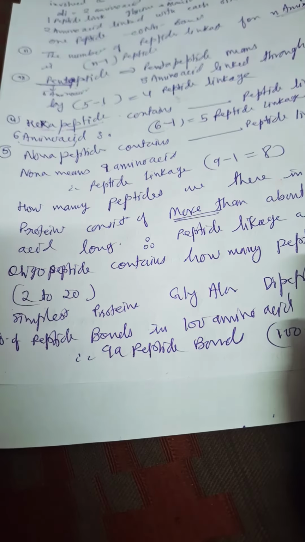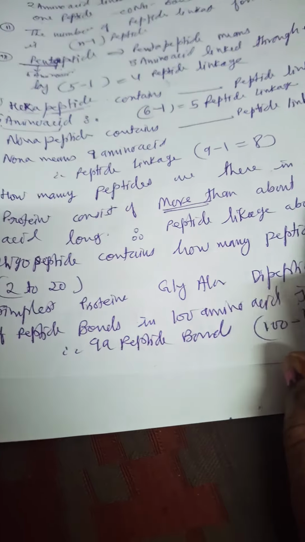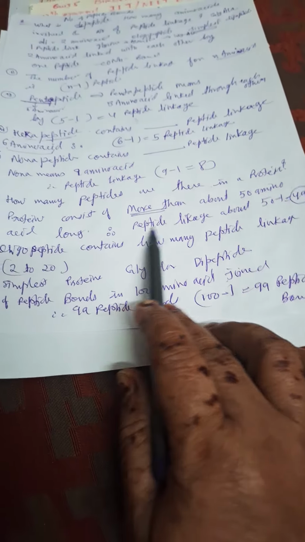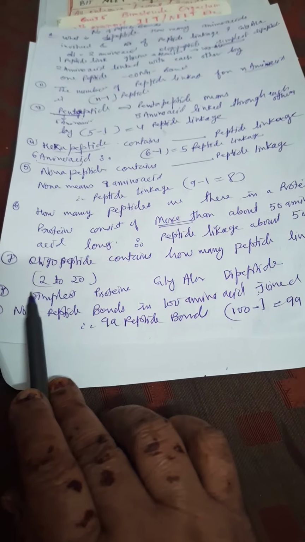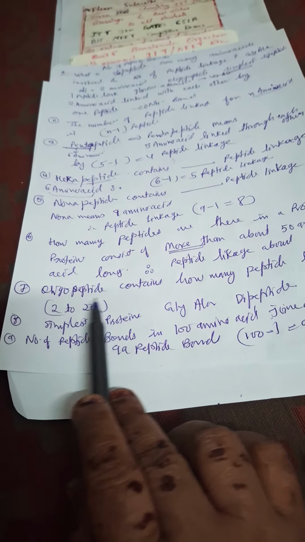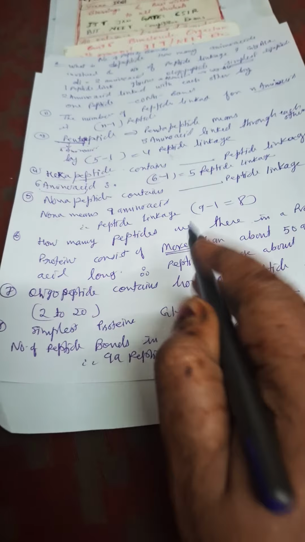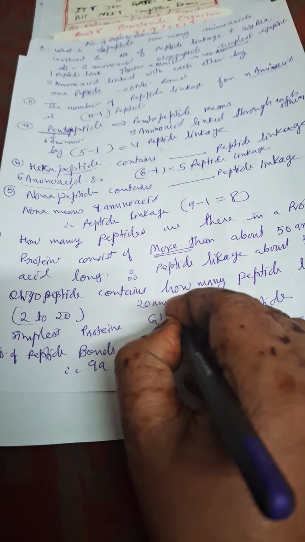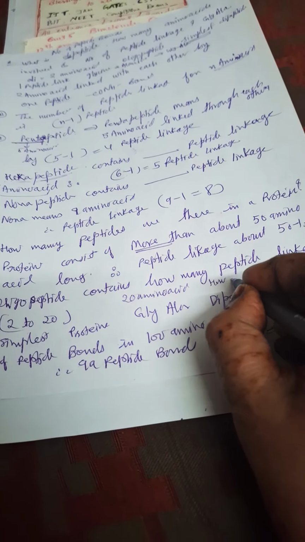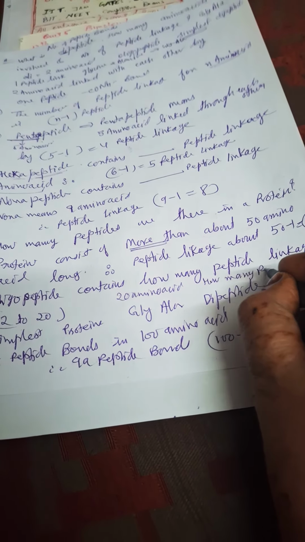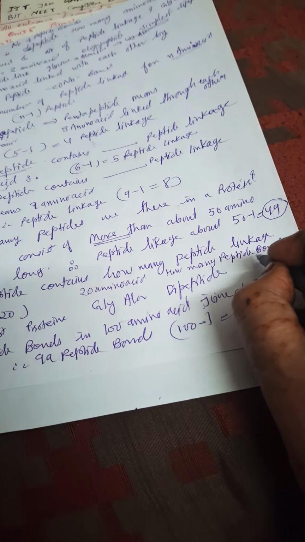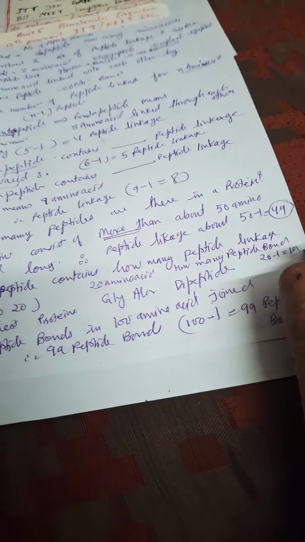How many peptide bonds are there in a protein? More than 50 amino acids are there, so about 50 minus 1, 49 peptide linkages will be there. In an oligopeptide, at least 2 to 20 amino acids are involved, so one less is always there. For example, if 20 amino acids are joined, how many peptide linkages? 20 minus 1 peptide bond linkage. Instead of linkage, I am writing bond. 20 minus 1, that is 19 peptide linkages.